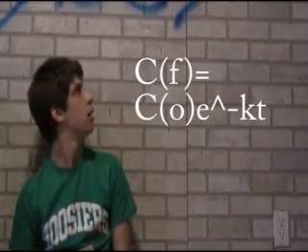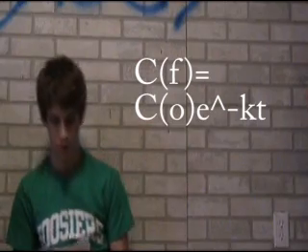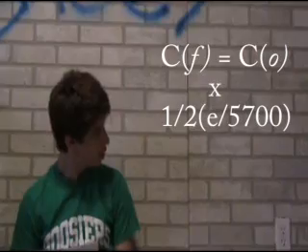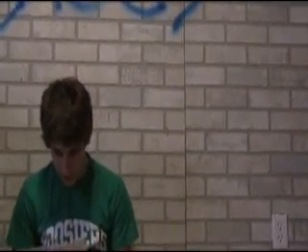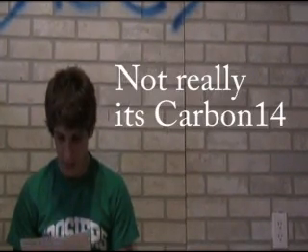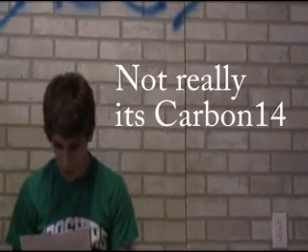With a little manipulation, the function C_f equals C_0 times e to the negative kt power can now be simplified to C_f equals C_0 times 1/2 to the t over 5700. Then, given the estimated percentage of the original amount of carbon-14 left in an organism, its age can be approximated.